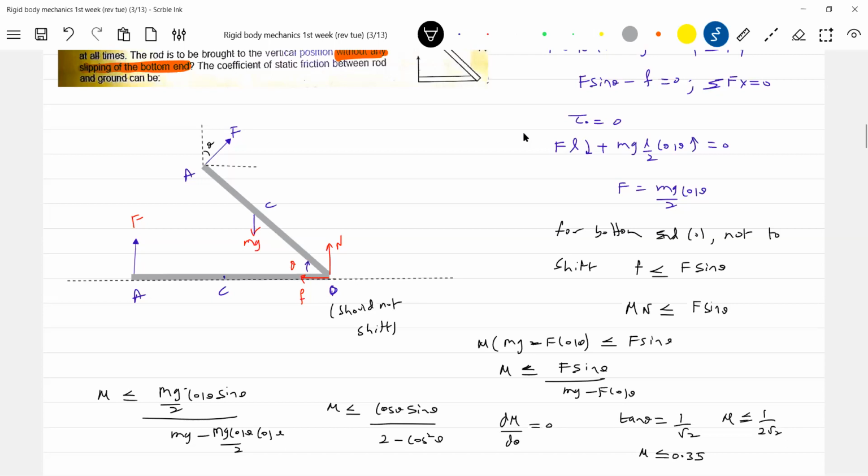Should be greater, sir. That only I'm saying. F should be greater than or equal to F sine theta. The value of F was static friction now, sir. That F should be less than the limiting friction value. It should be FL greater than or equal to F sine theta. Then we'll get some values. The friction should be sufficient, no? Okay, fine. Got it.